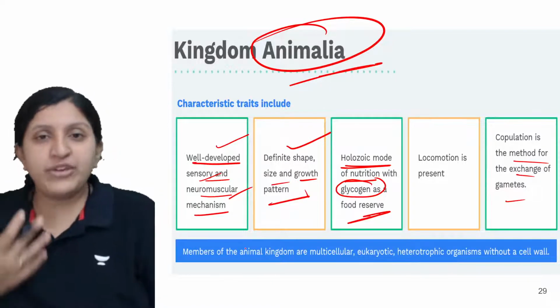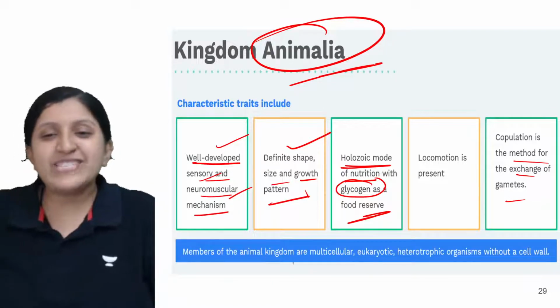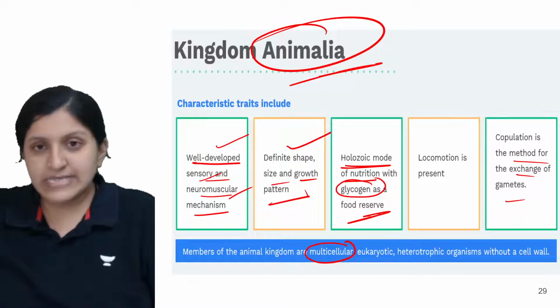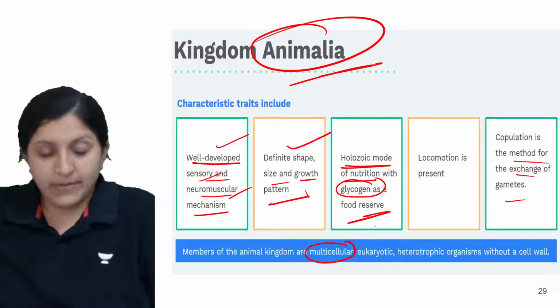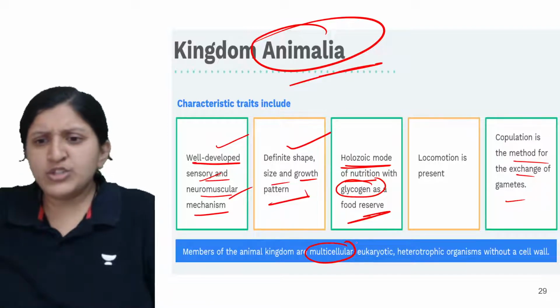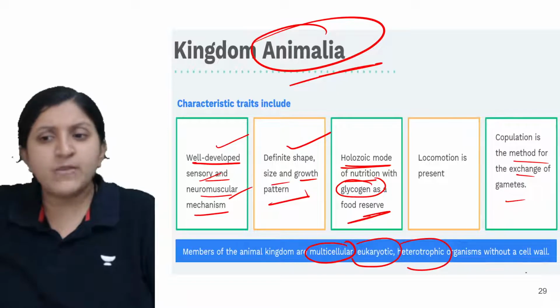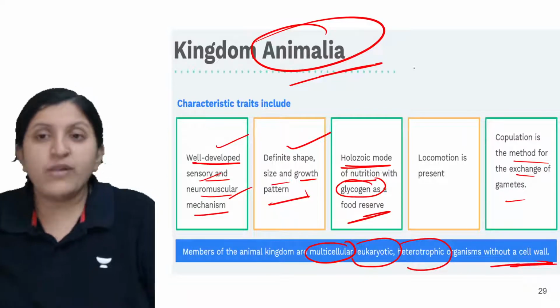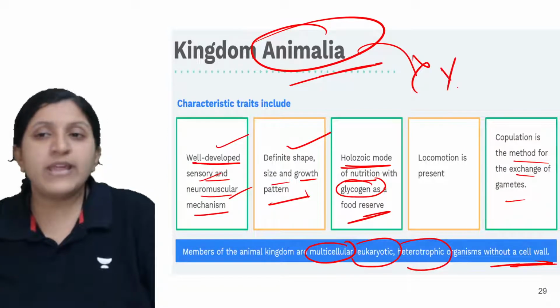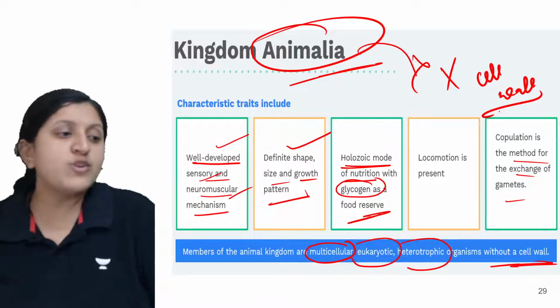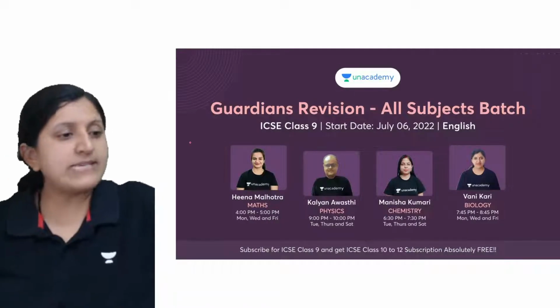Again, the main common features include that Animalia is multicellular and eukaryotic, a heterotrophic organism without a cell wall, because in Animalia there is no cell wall. Okay, in case of plants you can find a cell wall there. All right, I hope this is clear.